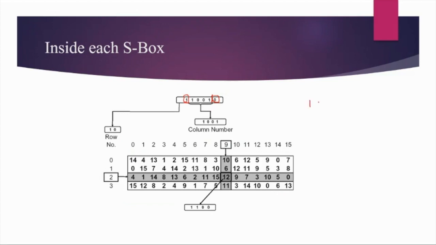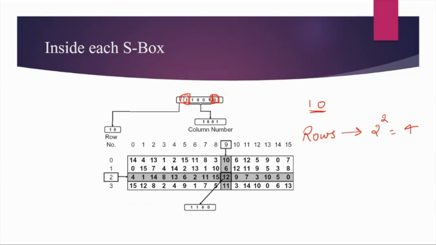These are 2 bits. How many possible combinations with 2 bits? It is 2 to the power 2, that is 4 combinations. This will become the rows of the substitution box, taken from the first and the last bit of the 6 bits.